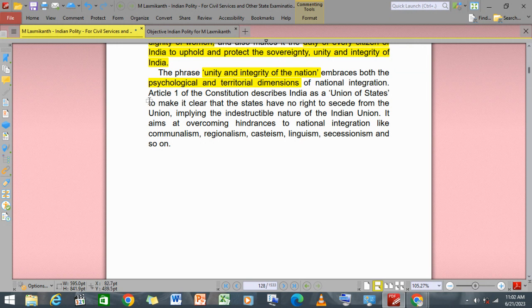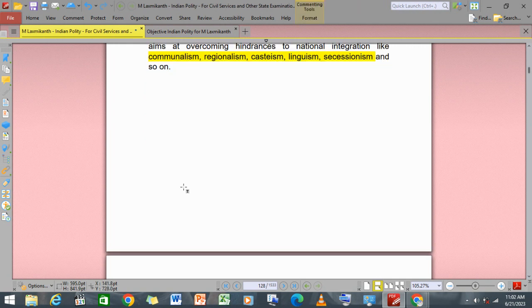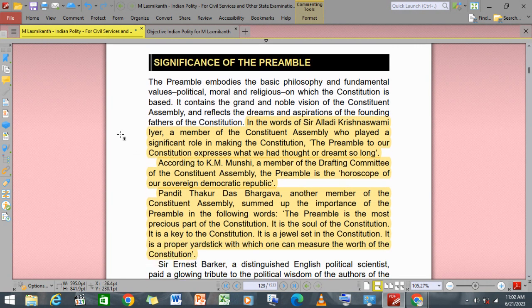Article 1 of the Constitution describes India as a Union of States to make clear that there is no right to separate from the Union, and it implies the indestructible nature of the Indian Union. It aims at overcoming hindrances to national integration like communalism, regionalism, casteism, linguism, and secessionism. And the significance of the Constitution has also been given.